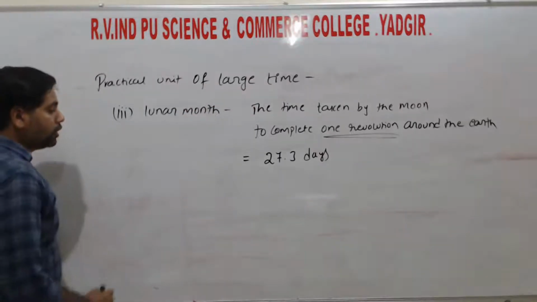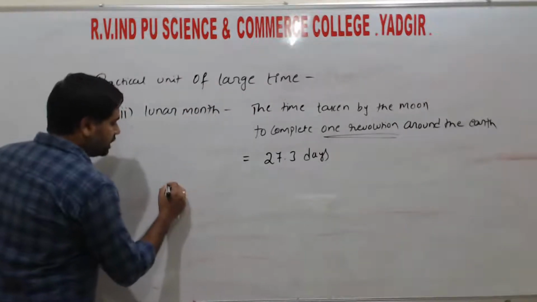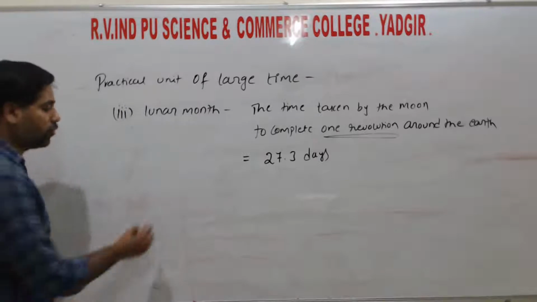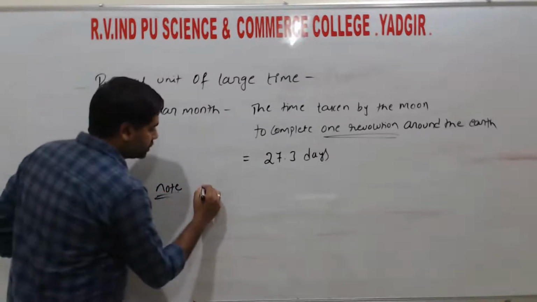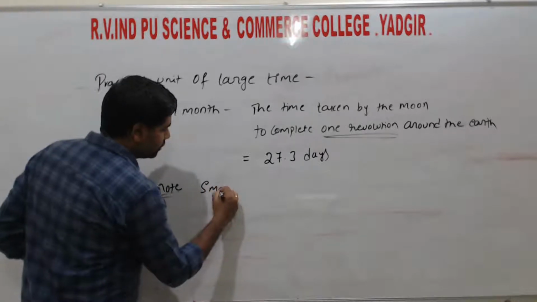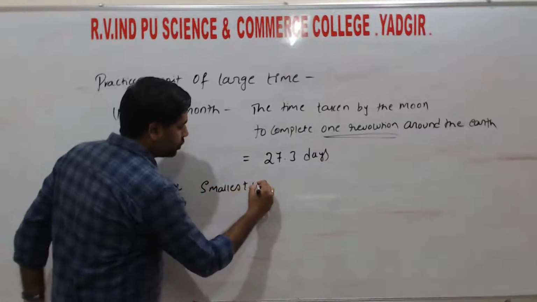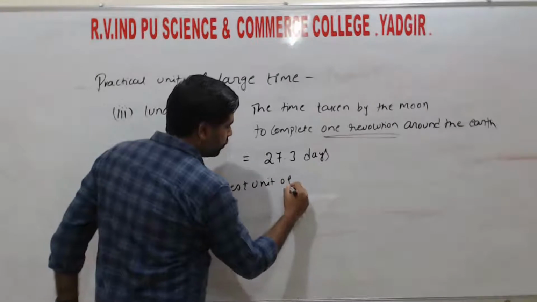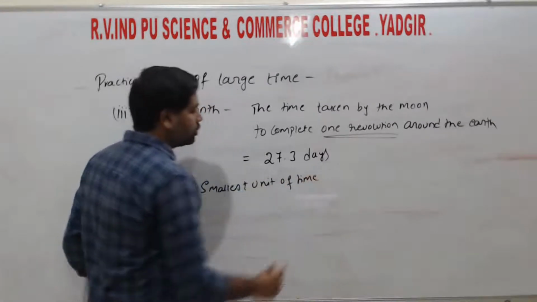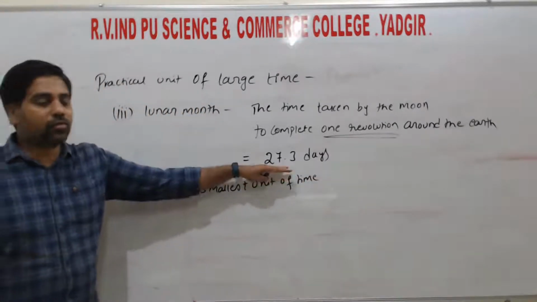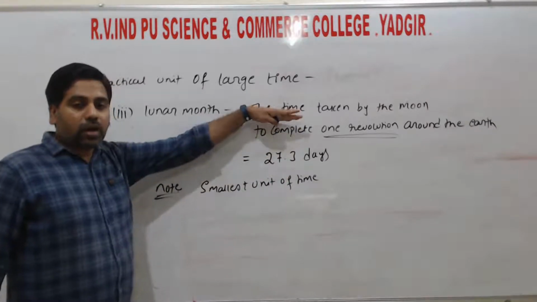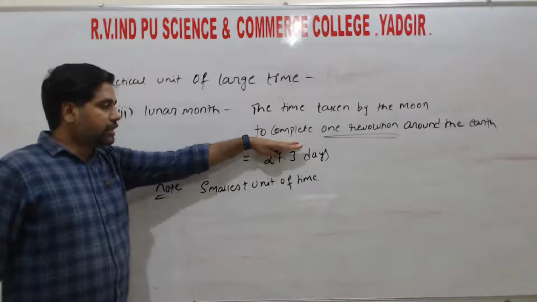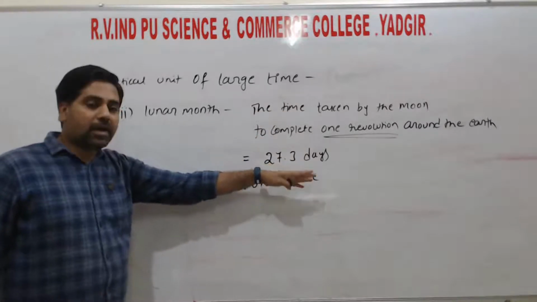And also we have the shortest time. We have to note that one, that is one shake, the smallest unit of time. So these are the largest units of time: the solar year, that is 365 days, and the solar day, 24 hours.